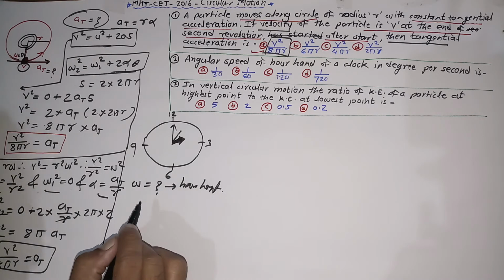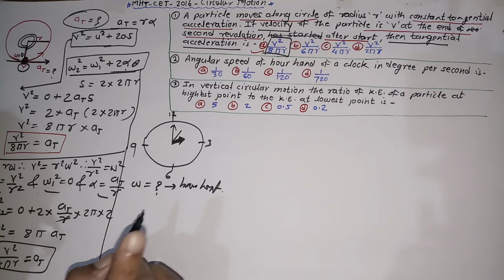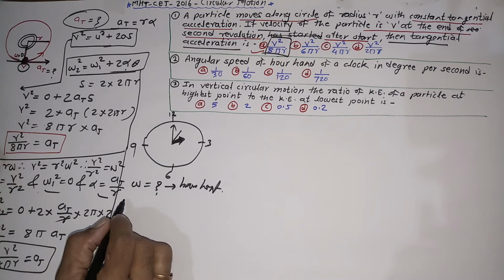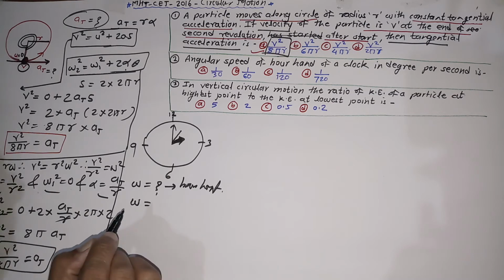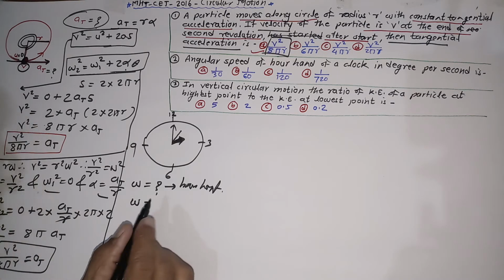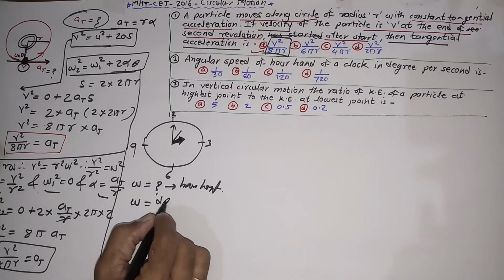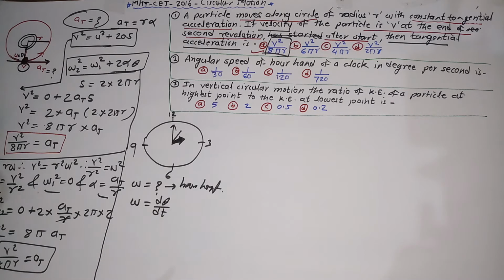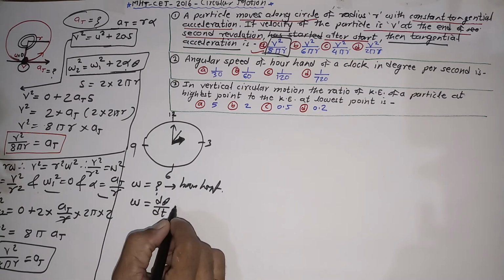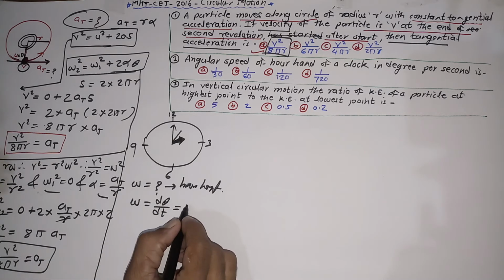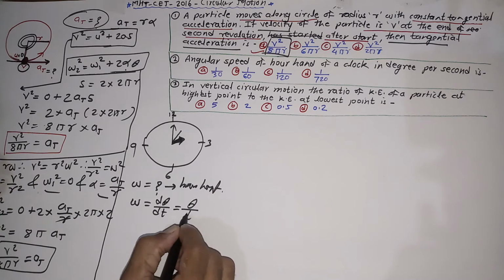This problem can be solved with the help of two equations. Once again, two ways. Angular velocity omega is the rate of change of angular displacement with respect to time, means d theta upon dt. This is our expression for angular velocity. Again, this can be represented simply as theta, angular displacement per unit time.